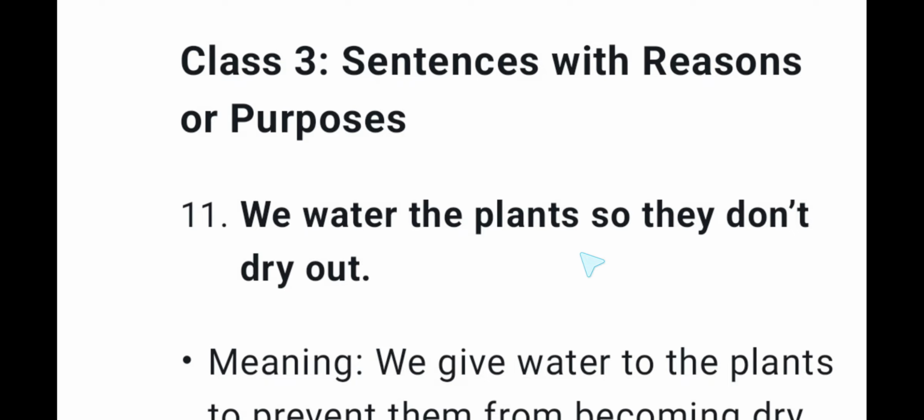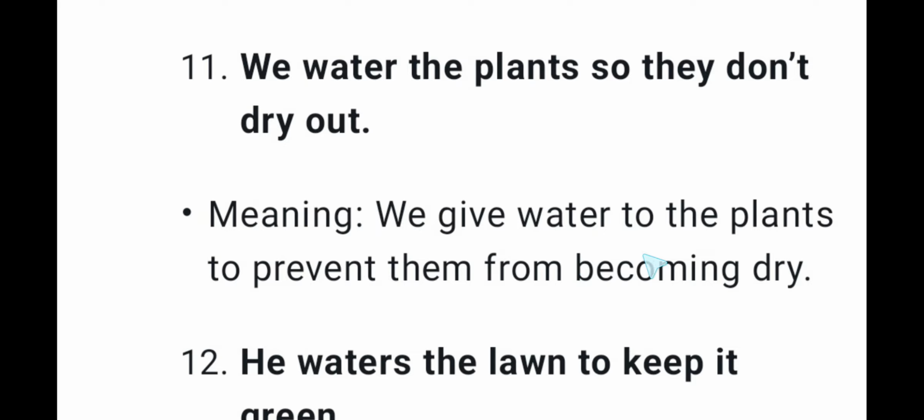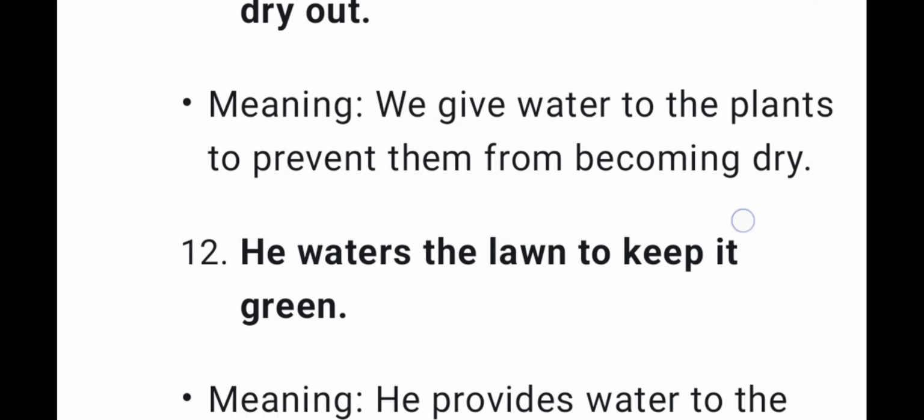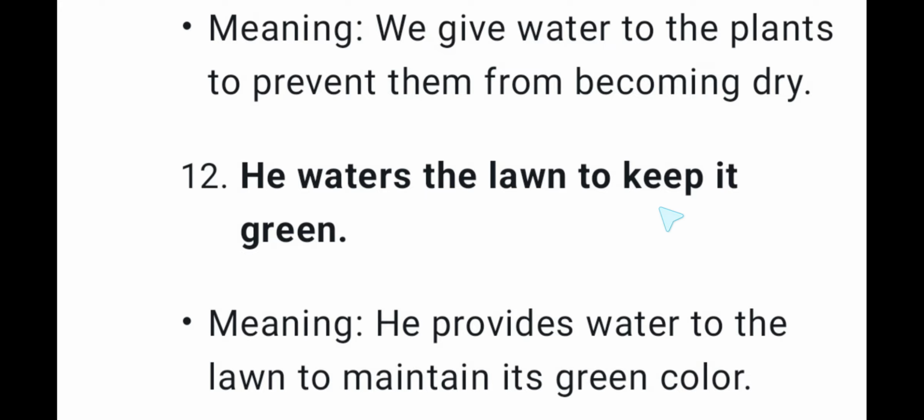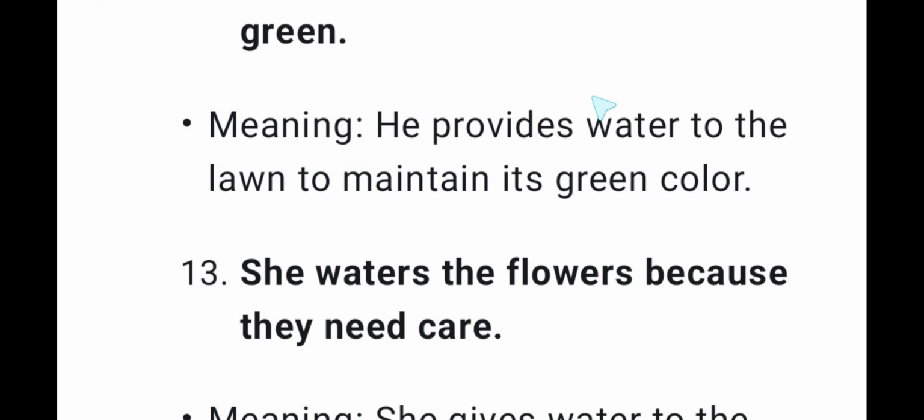He watered the plants so they don't dry out. We give water to the plants to prevent them from becoming dry. He waters the lawn to keep it green, meaning he provides water to the lawn to maintain its green color.